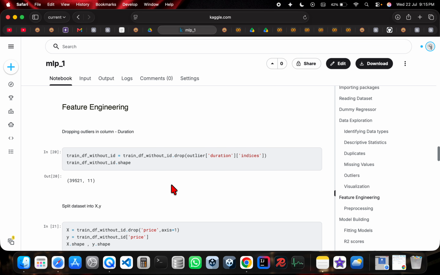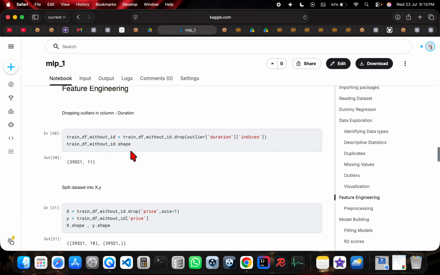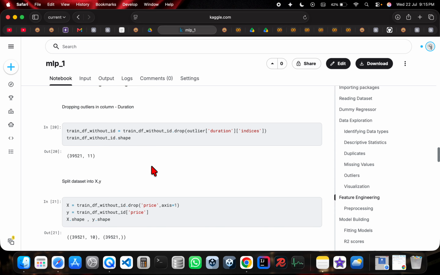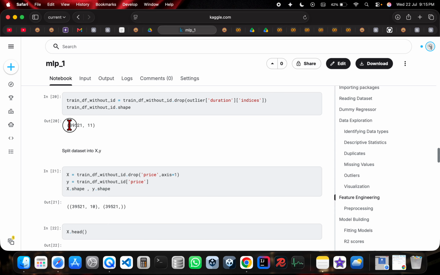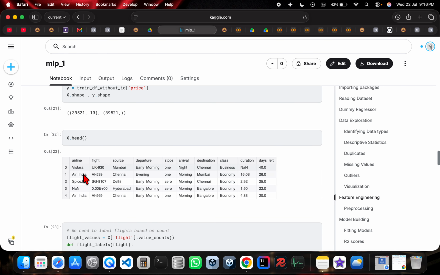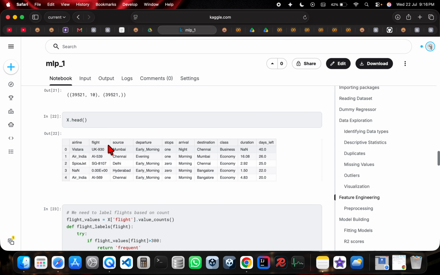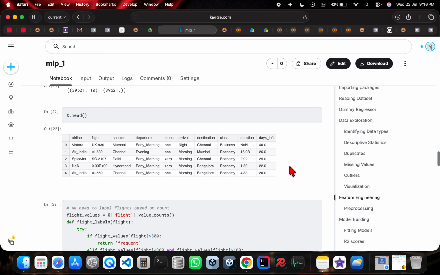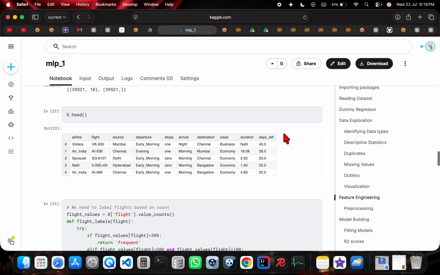Next, coming to feature engineering, we are going to drop the outliers in the column duration, and then the remaining shape that we get is 39,521 rows. Now we are going to split into x and y by dropping the column price, and if we look at x dot head, the first 5 samples, we can see that there is no price column.